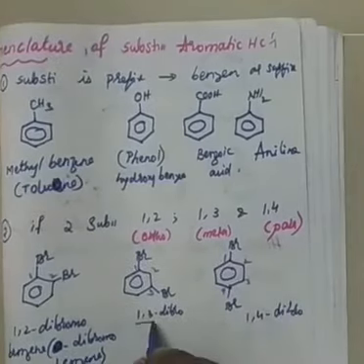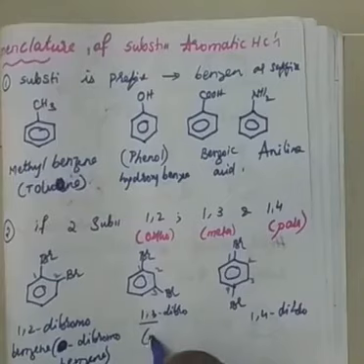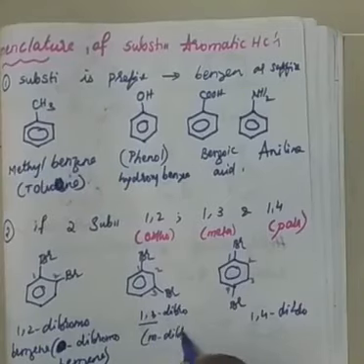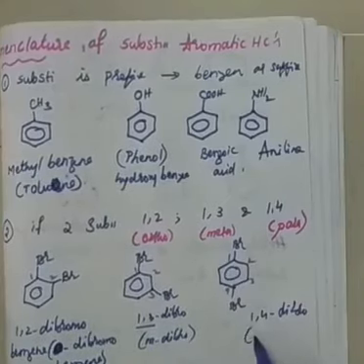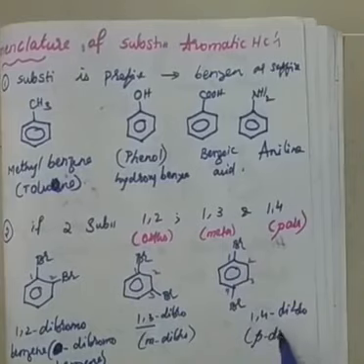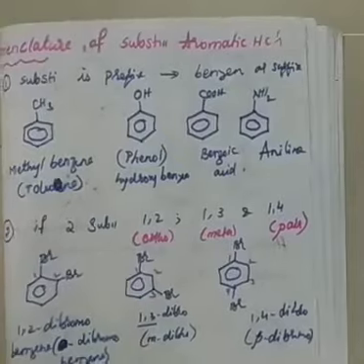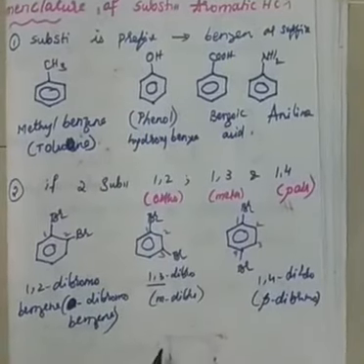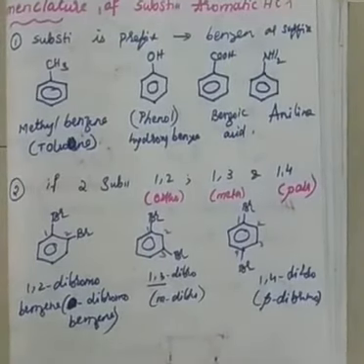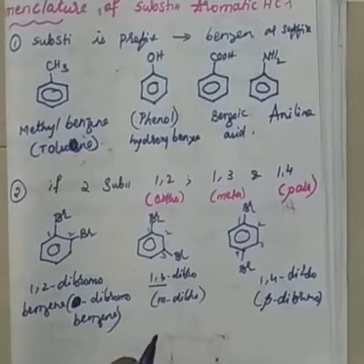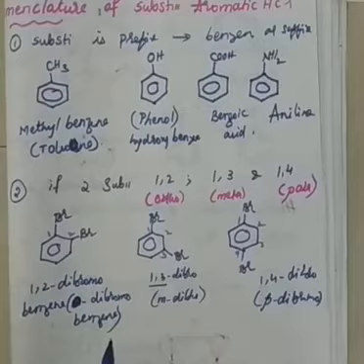So instead of 1, 3, I can also write meta-dibromo, and instead of 1, 4, I can write para-dibromobenzene, right? So this is the second rule. If two substituents are present in different positions, then we should pronounce that as a prefix by numbering them. This rule we follow for the alkanes and alkynes also, right?